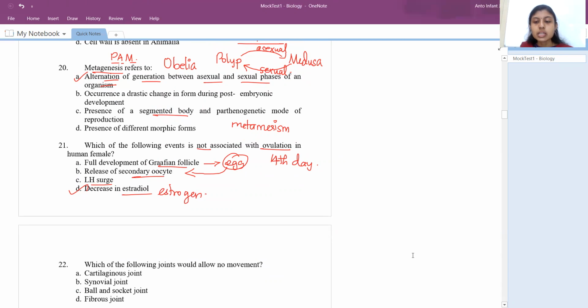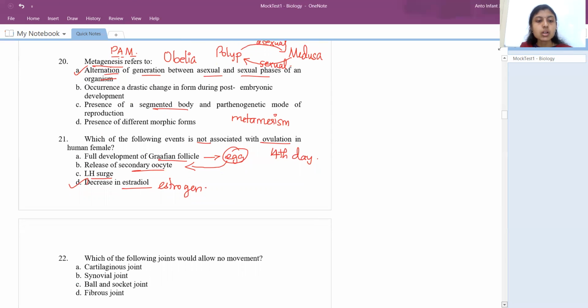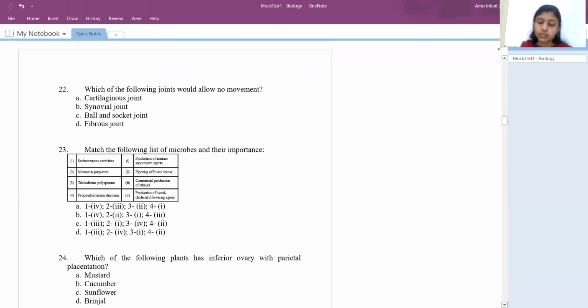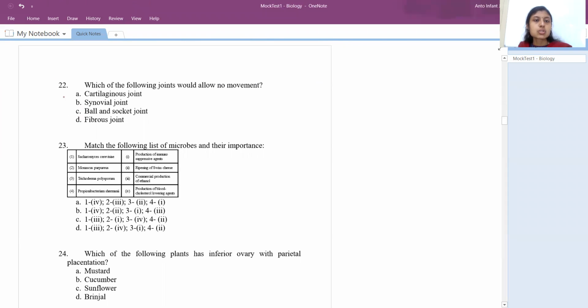Okay, so next question is, which of the following joints would allow no movement? We have learned many different types of joints, right? So they're asking you the joints which do not allow any movement. So the answer would be fibrous joints in our brain, right? These joints are not movable, right?